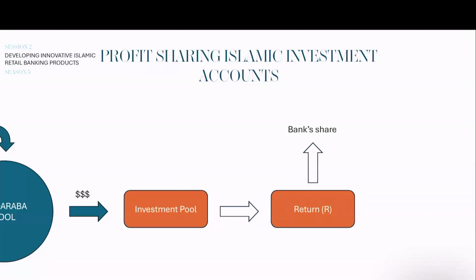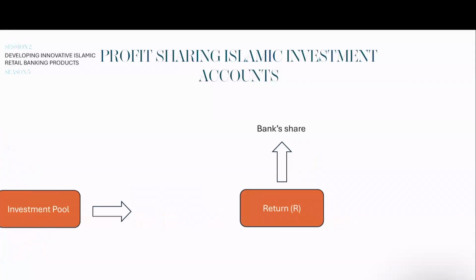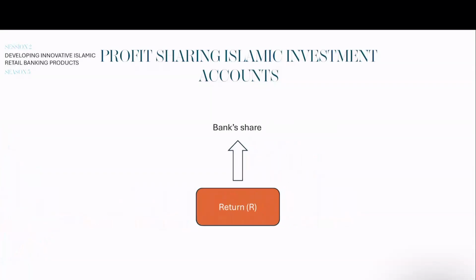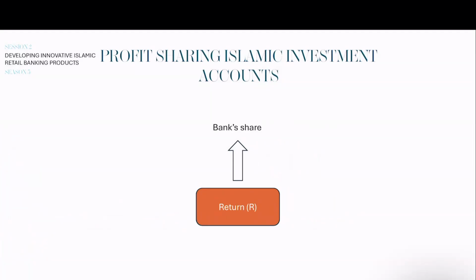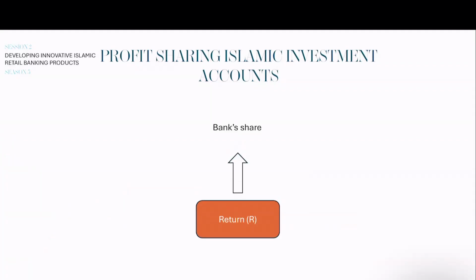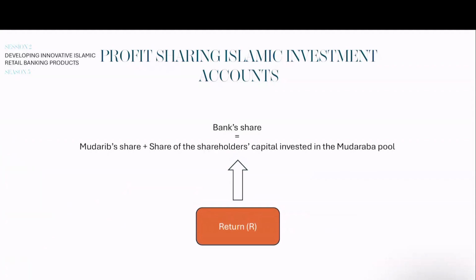In addition to that, the bank management would receive its Mudarib's fee or Mudarib's profit share. Investment account holders are Arbabul Mal, or the owners of capital, at least of part of the capital that goes into the Mudaraba pool, and the bank management serves as Mudarib. So the bank's share would actually comprise the Mudarib's share in the profit and the profit share of the shareholders' capital invested in the Mudaraba pool.